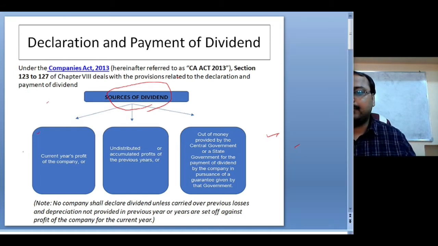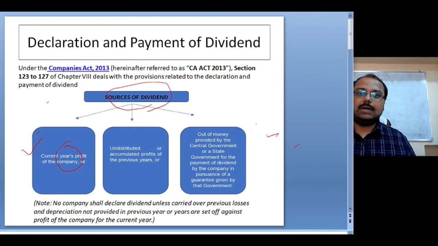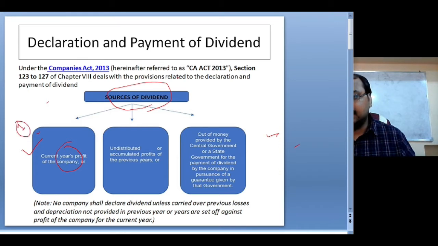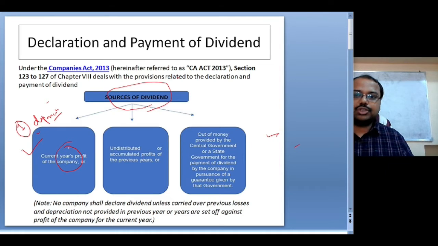The company is doing well in the current year and there is ample profit available with the company. Now the company can declare dividend out of the current year profit. Are there any preconditions for this? To declare dividend out of the current year profit, the number one condition is that before declaring such dividend, the company has to provide depreciation. The company has to charge depreciation on its assets.